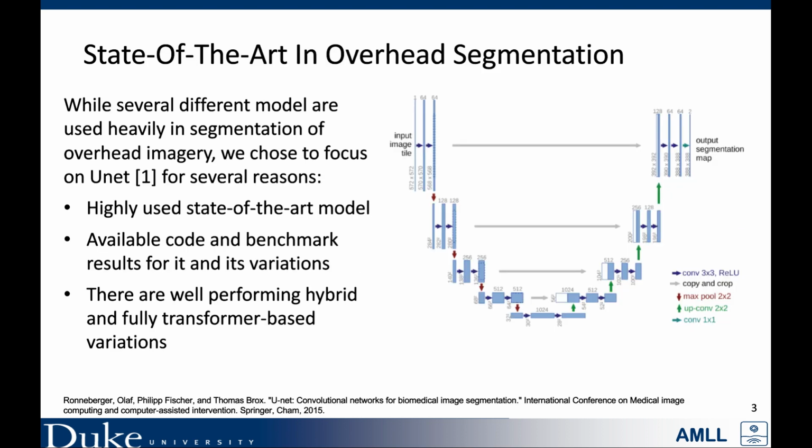There are several state-of-the-art models used in segmentation of overhead imagery. We chose to focus on UNet, shown on the right, for a number of reasons. It is a highly used and well-performing state-of-the-art model due to its encoder-decoder architecture, with skip connections that retain accurate spatial fidelity in its output. It has easily available code and benchmarks for itself and its many variants, and there are well-performing hybrid and fully transformer-based variations of the UNet.